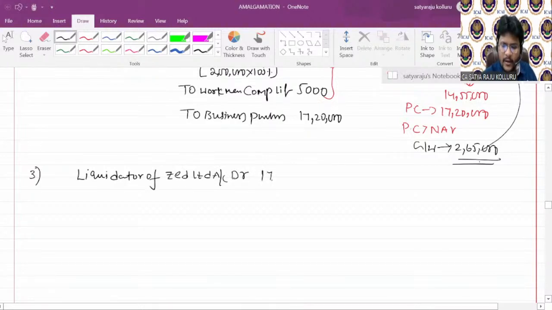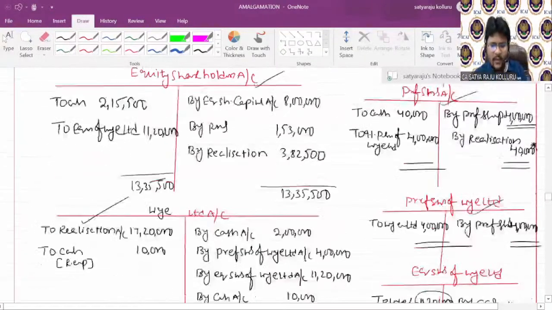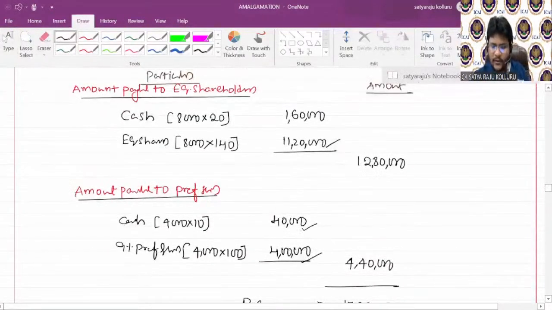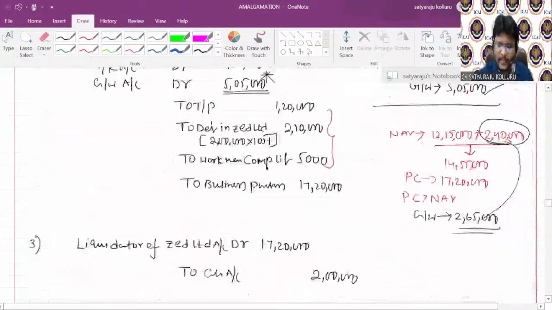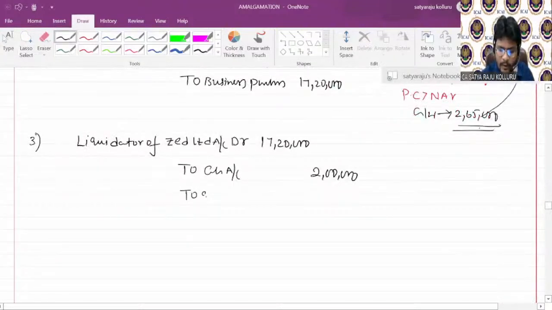How much is the PC? 17,20,000 you need to pay. Out of this, how much cash do you need to pay? 2 lakhs. Tell me, guys, here PC cash 40,000 plus 1,60,000, you need to pay 2 lakhs. Next, preference shares, in the form of 9% preference shares. How much are you issuing? 4 lakhs, right? So, to 9% preference share capital account, 4 lakhs.